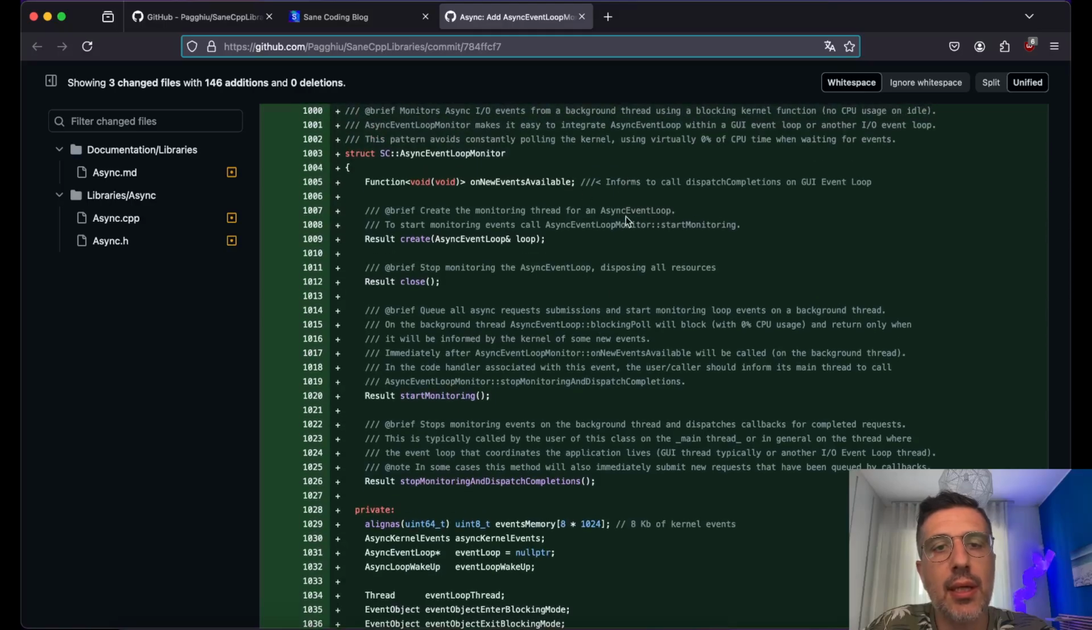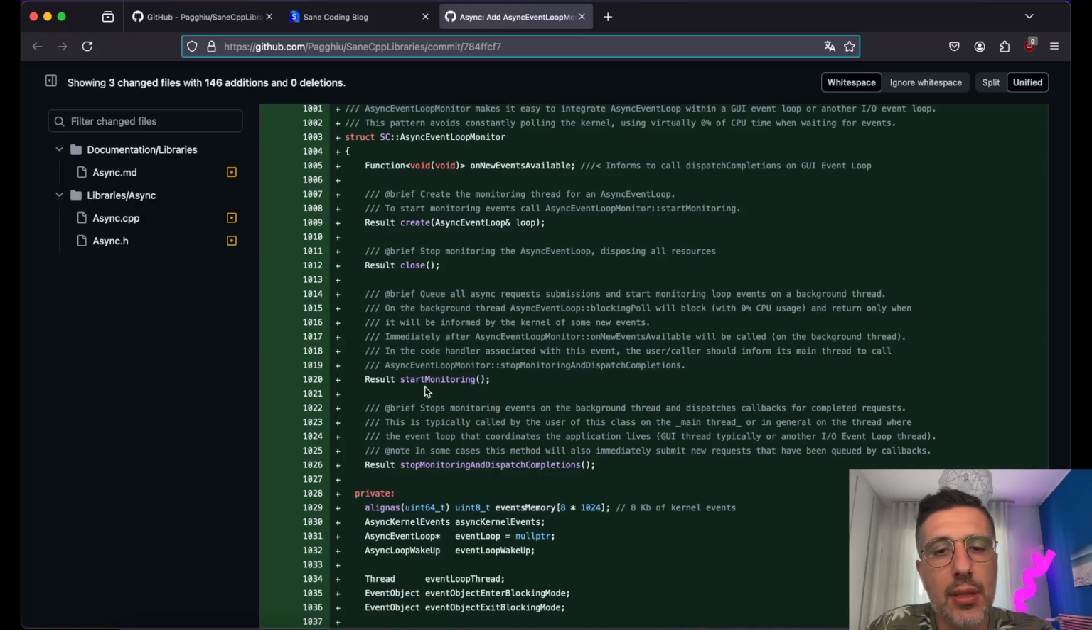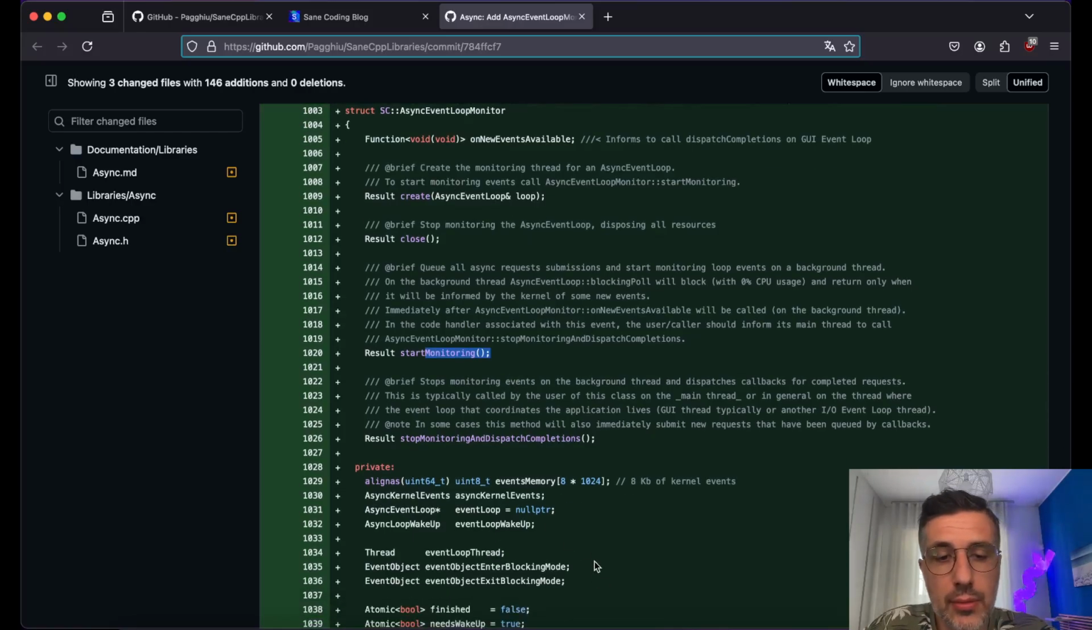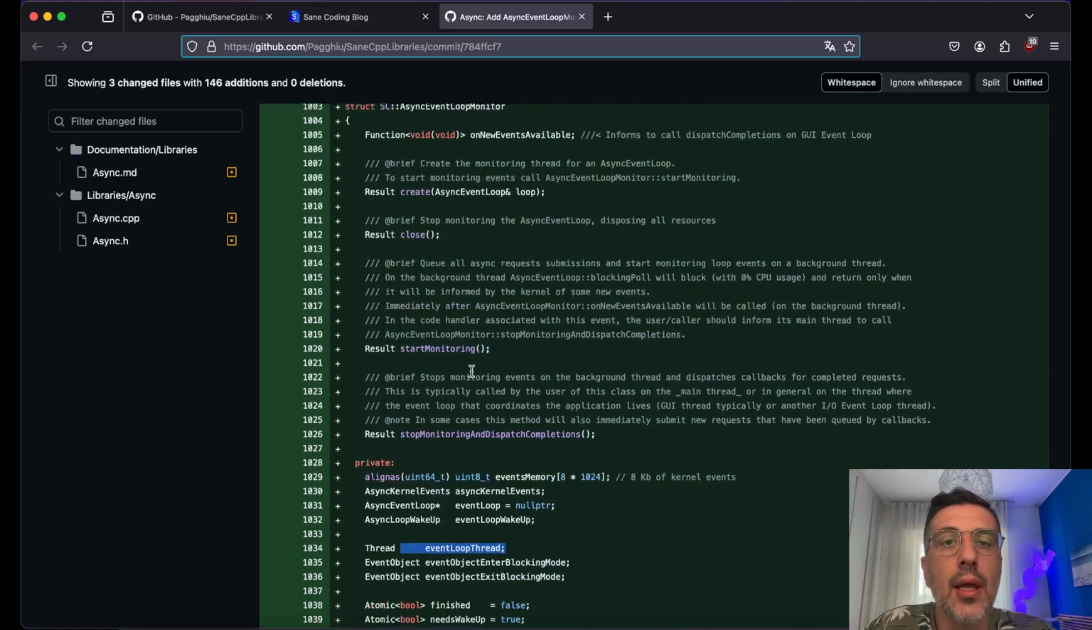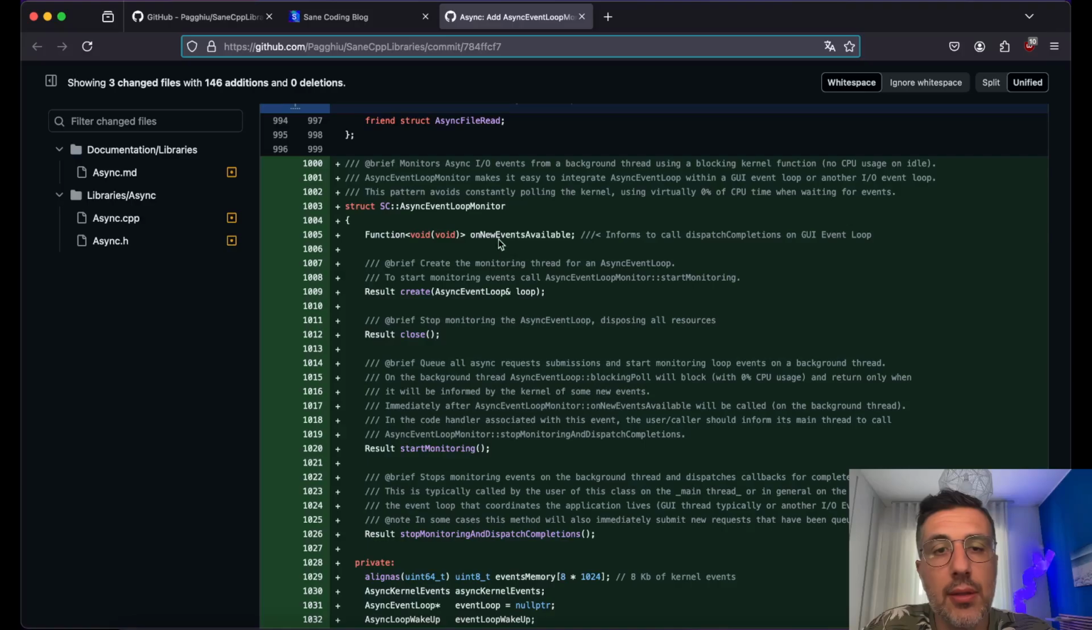This class has the ability to create itself on a given event loop. Of course, you can close it and you can start monitoring. Once you start monitoring, it will start monitoring the event loop on a thread, which we can see even here. There is a thread somewhere, yes. And when there is some event, it will call the on new events available.